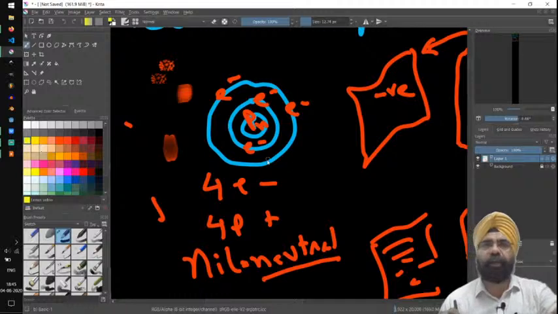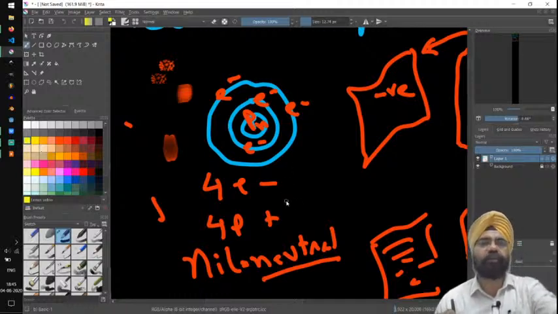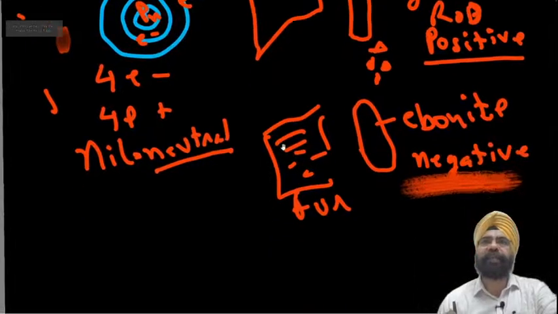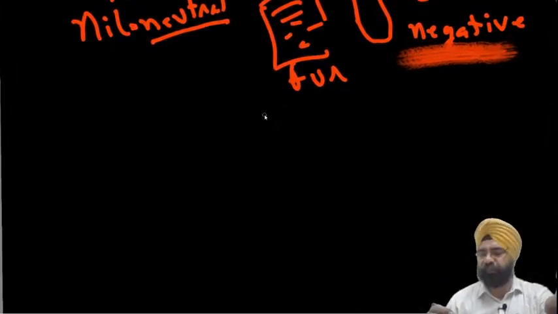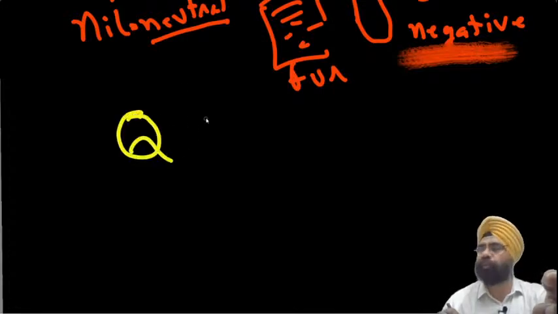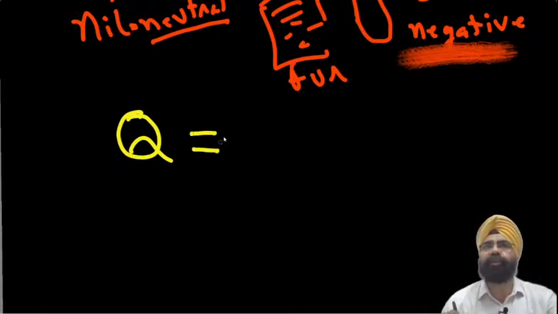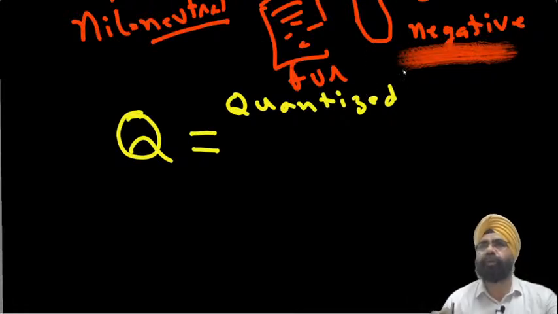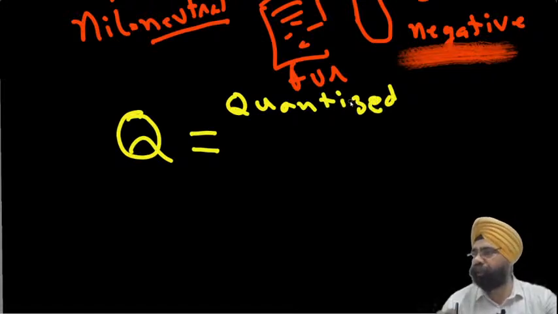So understood, everybody? Now it is because of the transfer of electrons. And the second thing which you must have got to see is the charge. We represent charge by a Q, and we have understood that it is quantized. I had told you in class 9 what I mean by quantized. We have learned two things: like charges repel and unlike charges attract. And the third thing which we now are discussing is that charge is quantized.